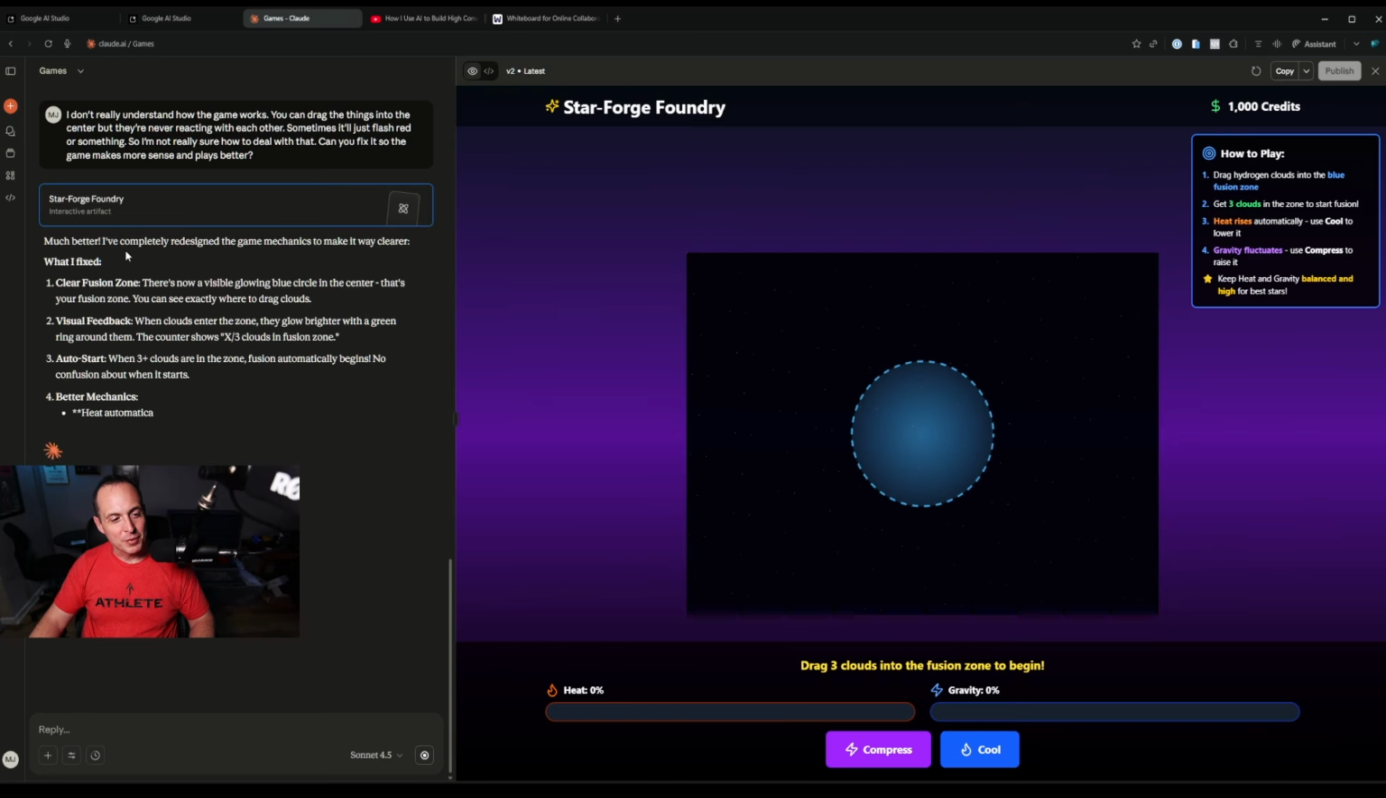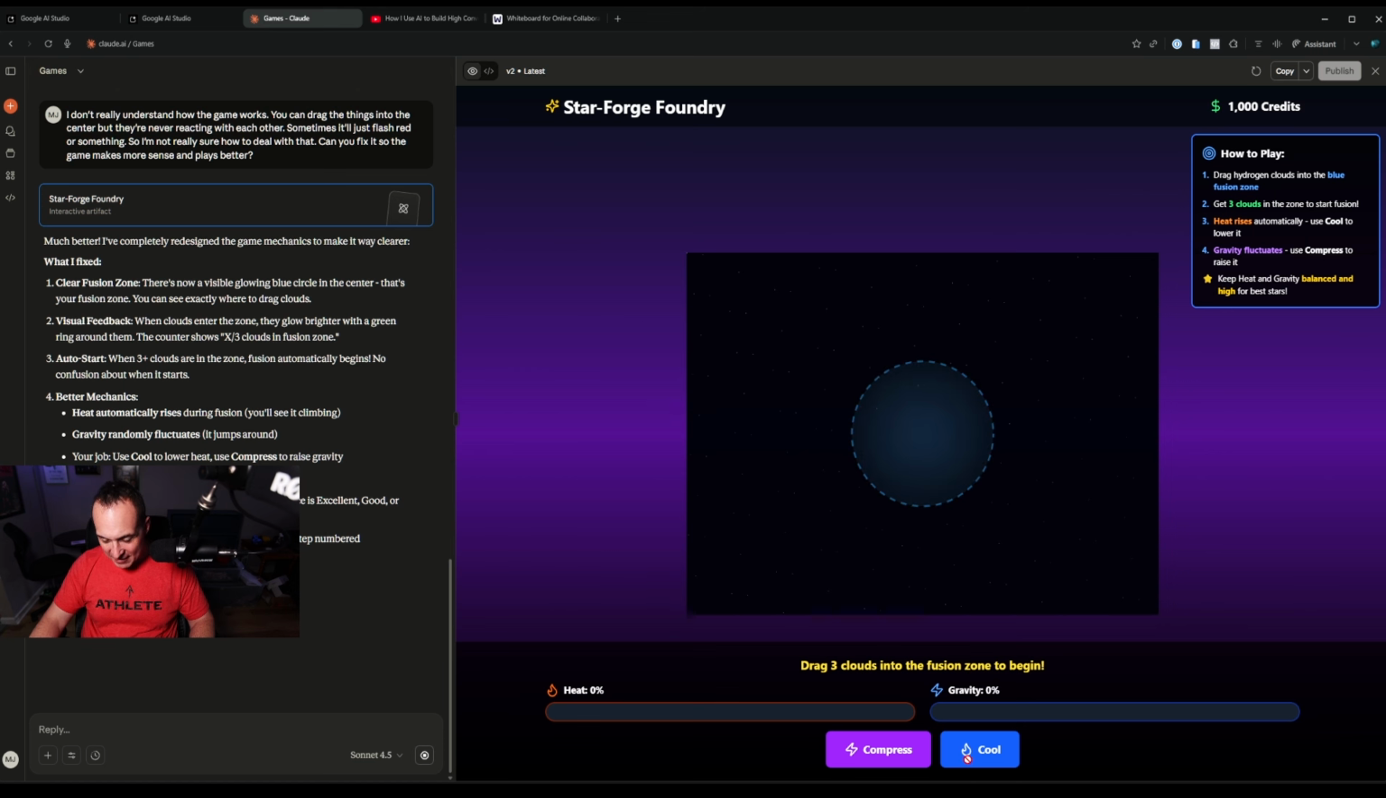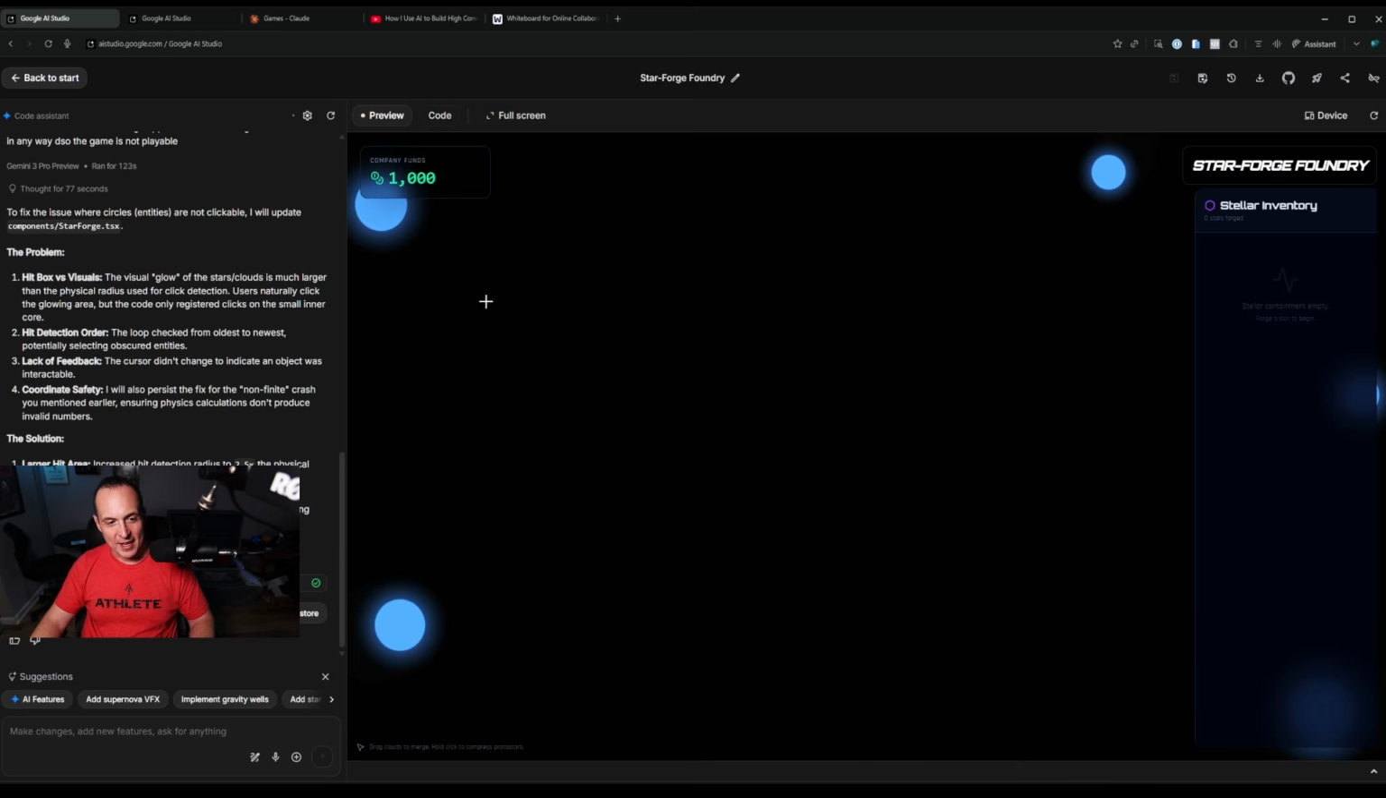Okay, so Claude is done. It says they completely redesigned the game mechanics to make it way clearer. Okay, let's see about that. When clouds enter the zone, they glow brighter with a green ring around them. Okay, so let's get started. Drag three clouds into the fusion zone to begin. There are no clouds anymore. What do you mean? They're gone. There's no more clouds. Okay. Google is ready. Okay, so let's see what happens. See if I can click things.